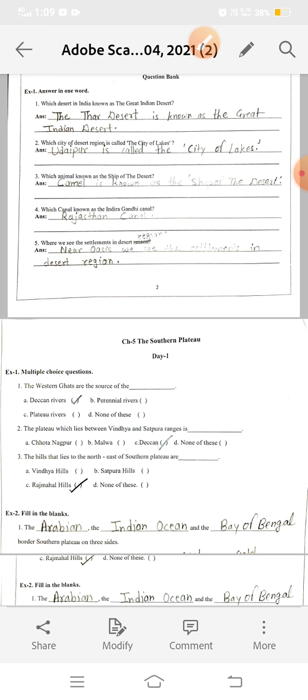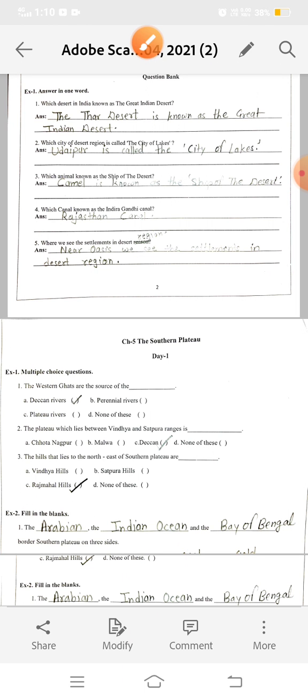So students, in our previous lecture we completed chapter 4 in the worksheet, but today we will first do the question bank of chapter 4. After that we will start chapter 5, the Southern Plateau, in the worksheet. So let's do the question bank of chapter 4 on page number 2 in your worksheet. What is our question bank?